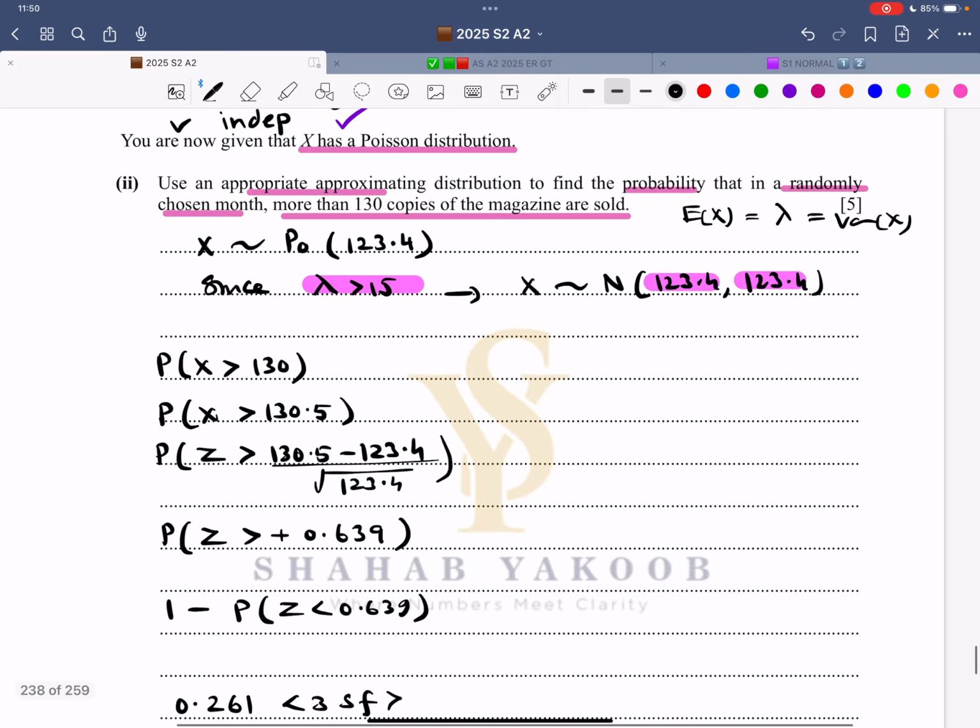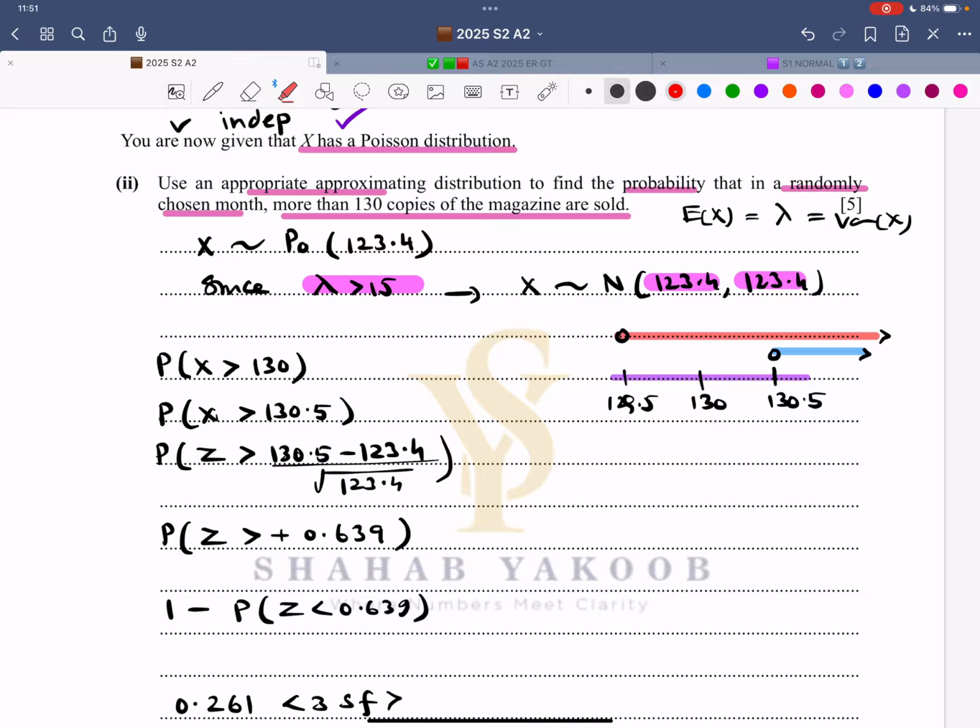That is a rule. Now over here, let me show you the continuity correction. So show everything. Do not take any risk. So over here, this is 130. The upper class boundary is 130.5. The lower class boundary is 129.5. Let me draw two lines over here. The first line is a blue line like this. The second line is a red line like this. Now this line is starting from 129.5. This is 130.5. And this is not inclusive. So since this is not inclusive, therefore I have chosen the blue line, which is greater than 130.5.